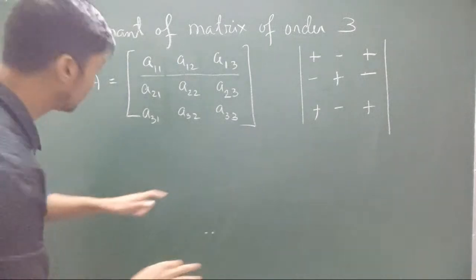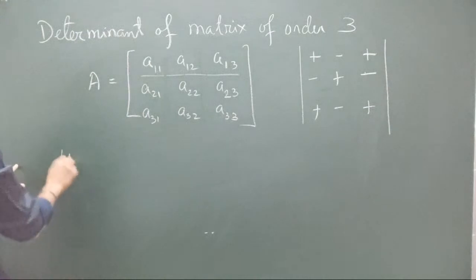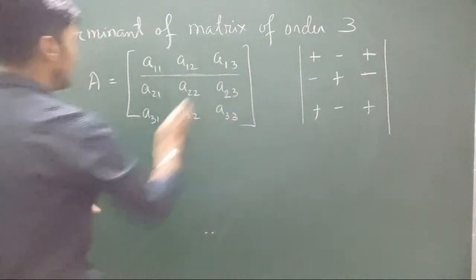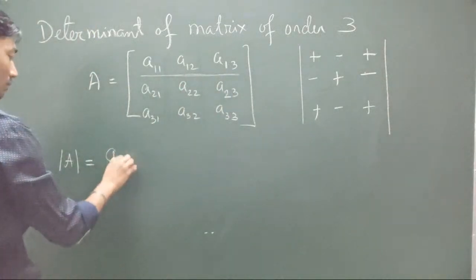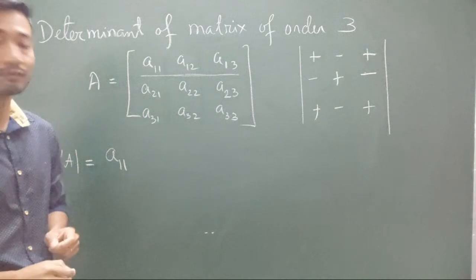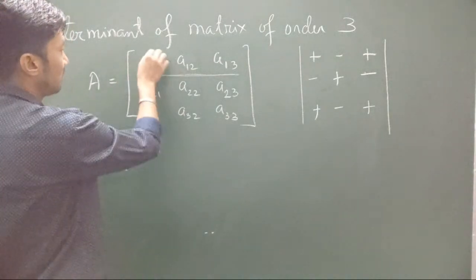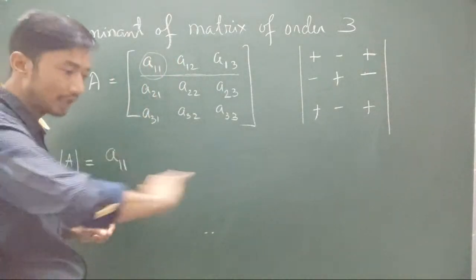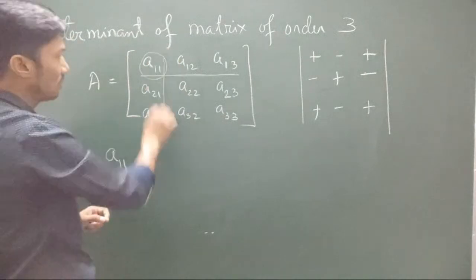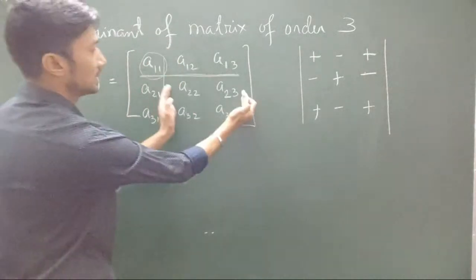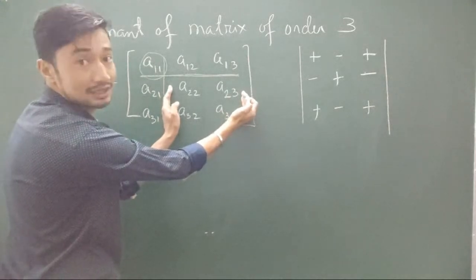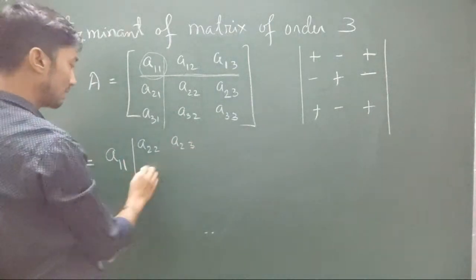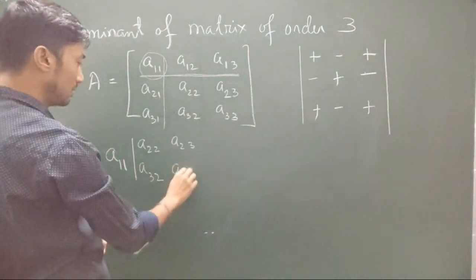Alright, anyway, now let's begin. The determinant of this particular matrix will be, listen very carefully, I am expanding along row 1. I'll expand along A11. When we do that, I will be ignoring its row and its column. So this is left. I'll be multiplying it with this determinant, that is A22, A23, A33. With an example, it will be a lot easier.